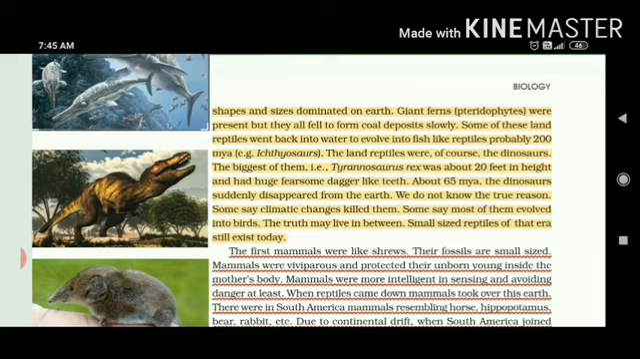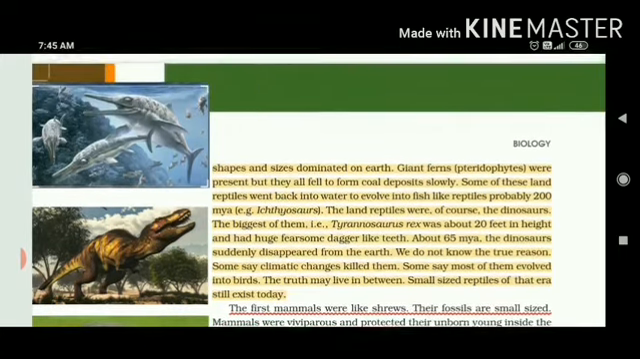Some of these land reptiles went back into water. Why are we saying back into water? Because some of them started evolving again into aquatic life. So they were called fish-like reptiles. You can see the very first picture. This is a picture of ichthyosaurs. This is a species of reptiles which went back into water. So they were fish-like reptiles.